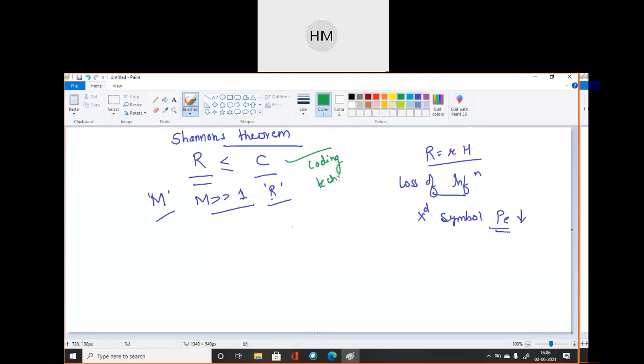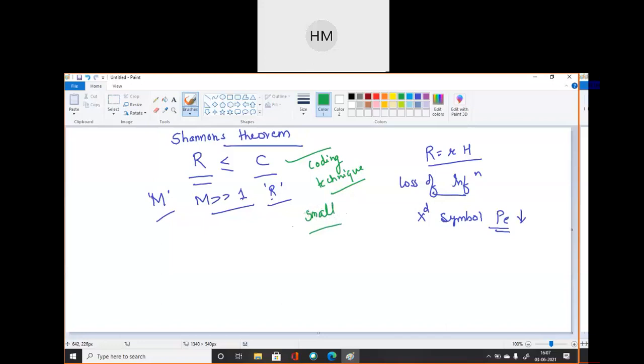Whenever we are transmitting any message, messages are random, any message could be there. We have to convert that message into some authentic message. We have to generate some coding technique through which we can generate a very good signal which can be transmitted easily through the channel. Clear? So there exists a coding technique such that the output of the source may be transmitted over the channel with probability of error of receiving the message which may be made arbitrarily small. So error probability should be very small.